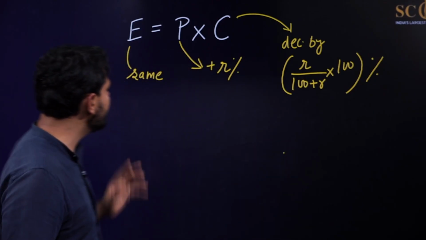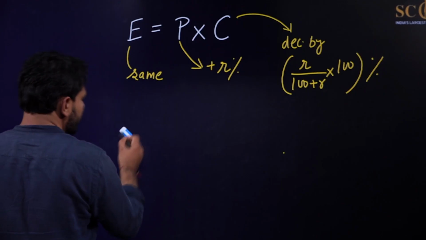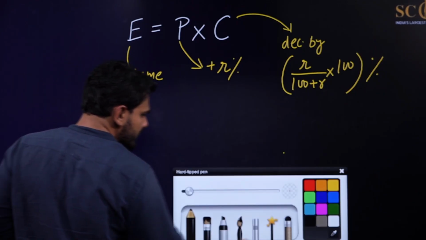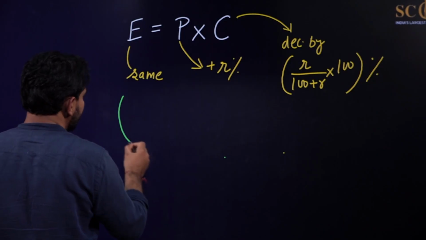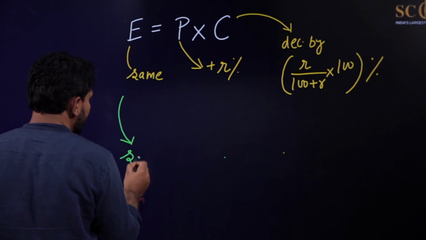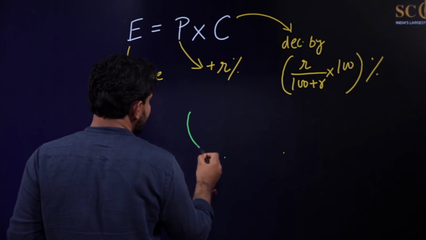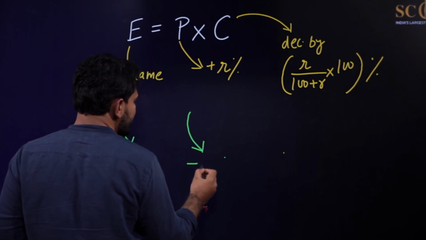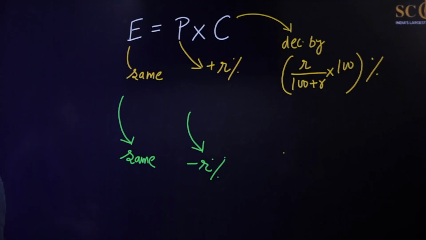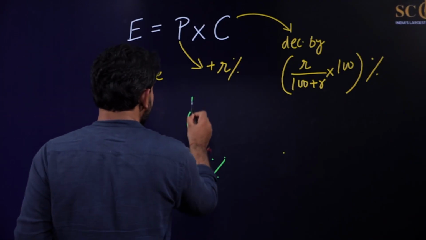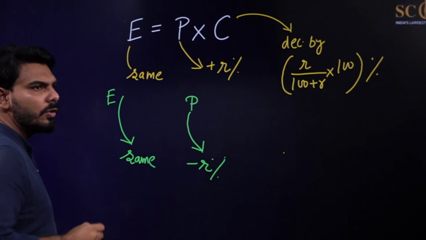In a similar way, let us suppose that the expenditure is remaining constant. In the second case, price is getting decreased by R%. Price is reduced by R% and expenditure is remaining constant.